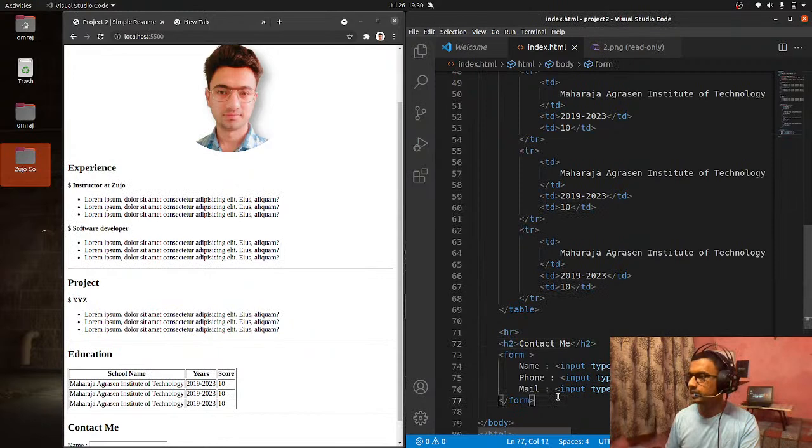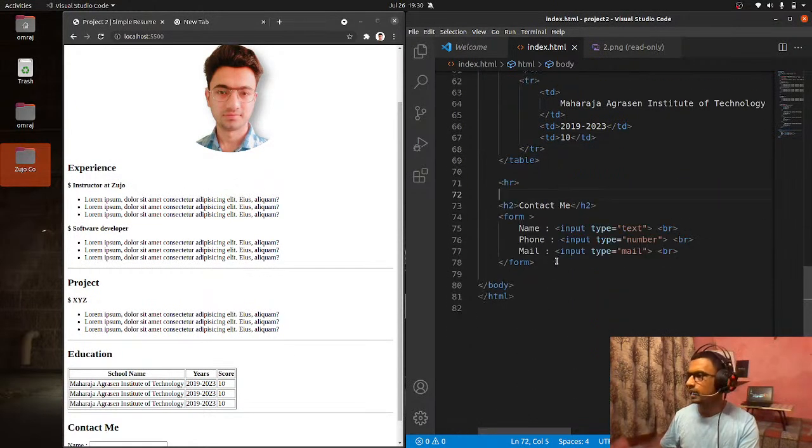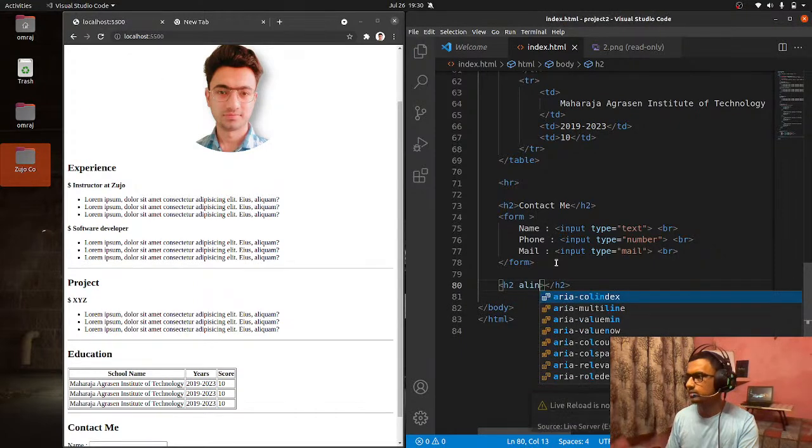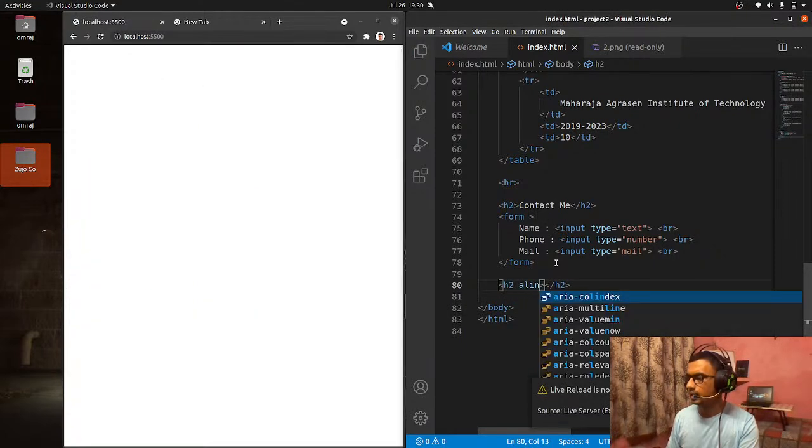Okay, another thing you can mention is that you can put your links over here. Let me put one, I guess h2 makes sense, align equals center, connect with.